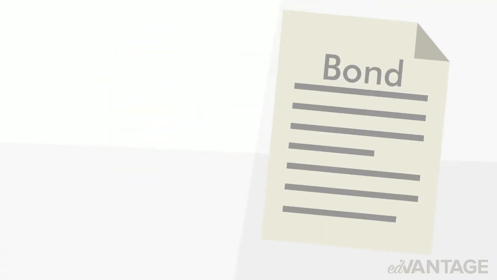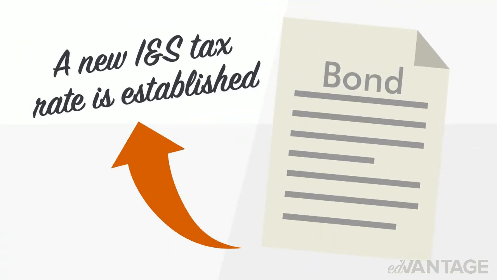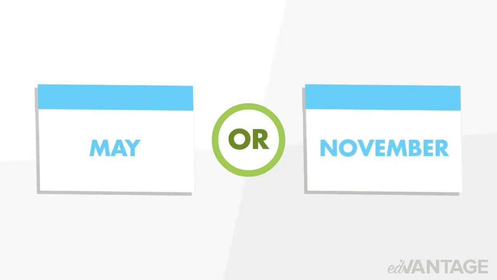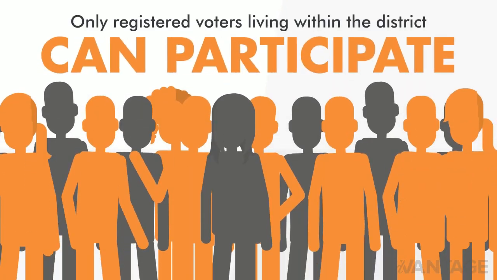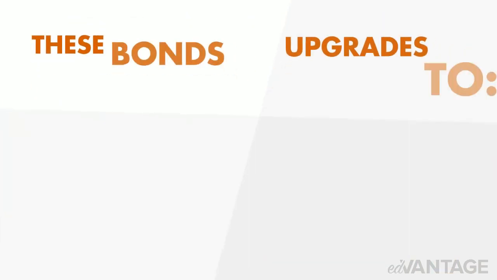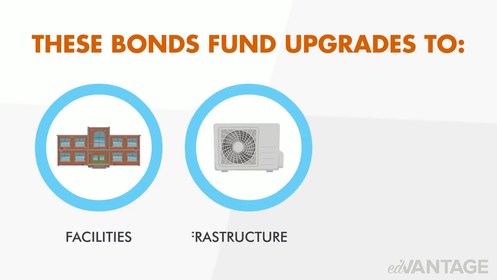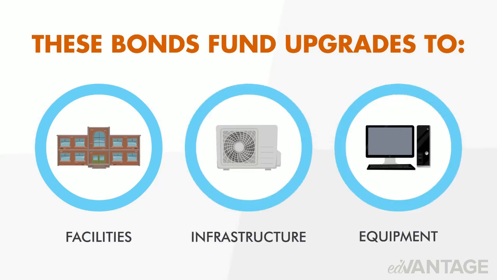If the bond is approved, a new INS tax rate is established. Bond elections can take place in May or November, and only registered voters living within the school district can participate. These bonds fund upgrades to facilities, infrastructure, and equipment directly impacting our public schools.